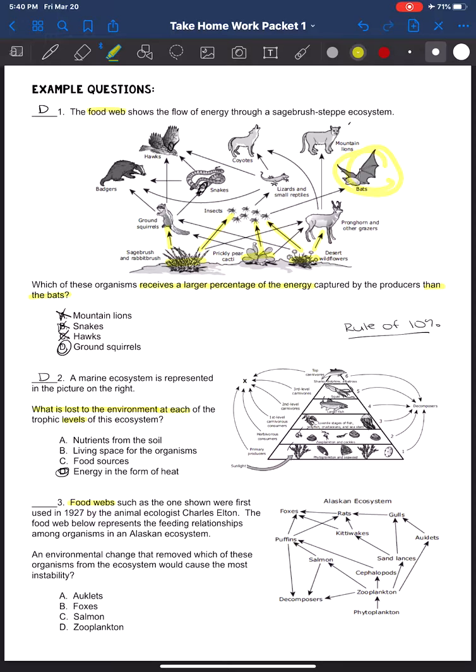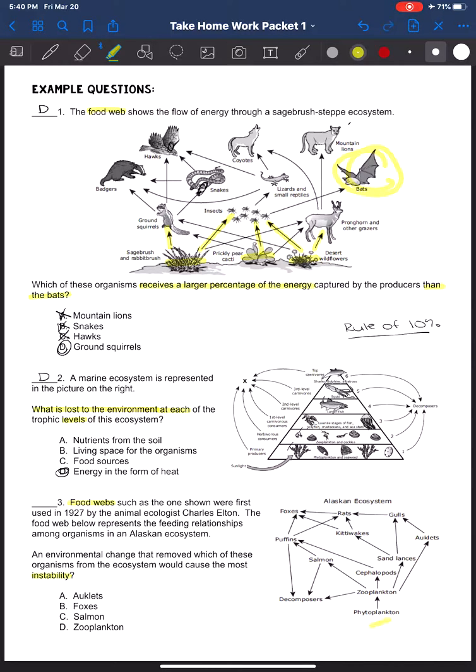Let's define what instability means, okay? Meaning what would cause everything after it to crumble down or not work. So another word I'm looking for is what's going to make this whole system unstable. If I'm looking at what would cause the biggest change, I want to look at what starts that food pyramid.